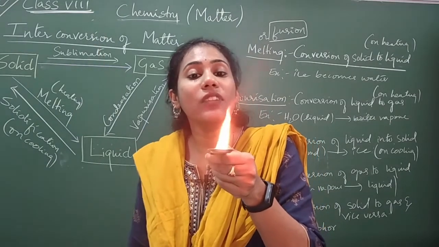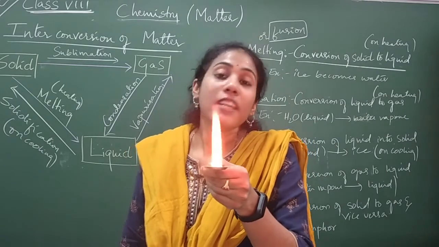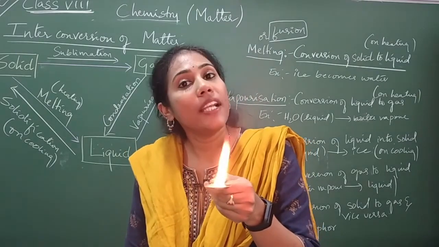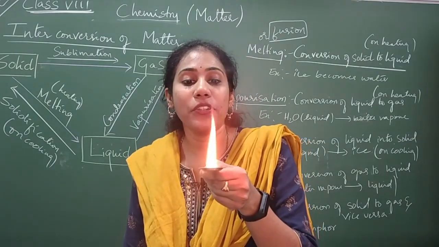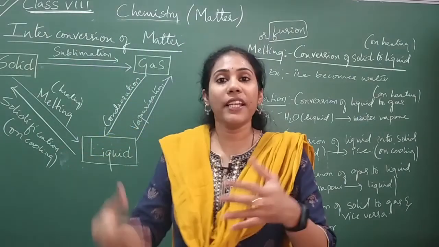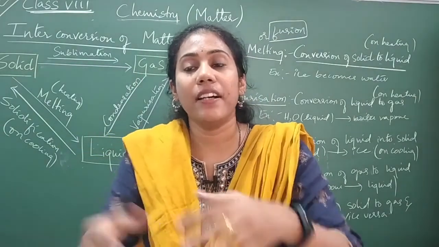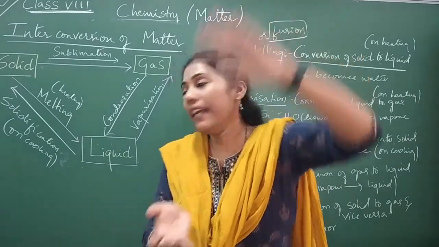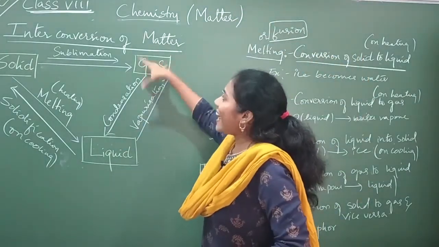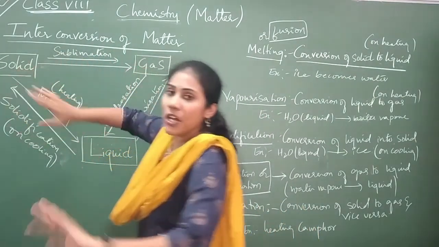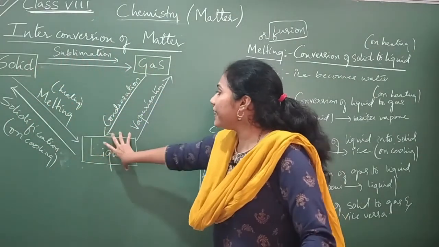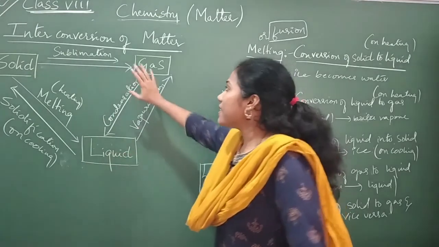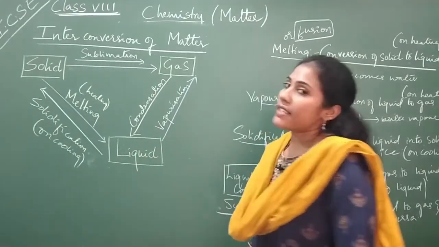Such a process we call sublimation. Similarly, gas also can be converted into solid at a stretch, and you don't observe an intermediate liquid state. Such a process we also call sublimation.